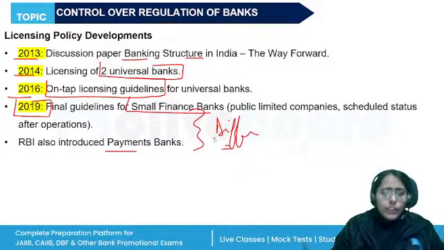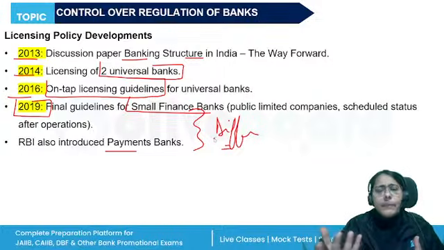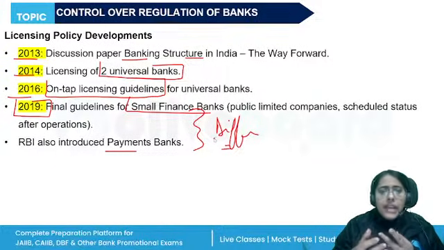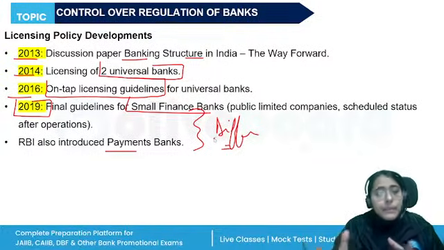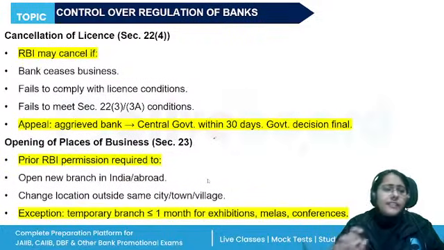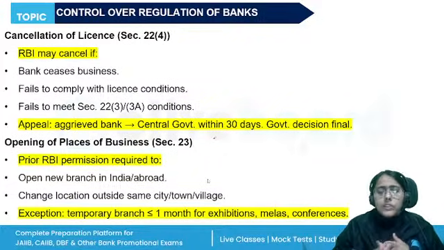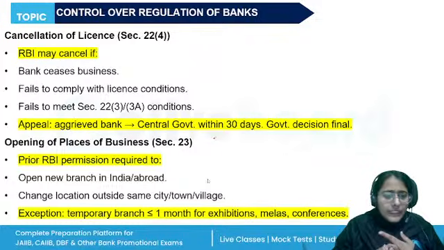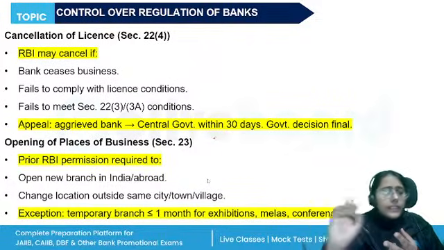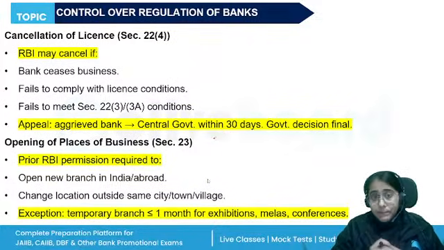For universal banks, the eligibility of the promoters will be checked, the fit and proper criteria, the shareholding, minimum voting equity capital requirement, the regulatory framework, all of these things will be checked, right? For the small finance bank also, RBI will check the eligibility criteria of the promoters and their scope of activities. We will be talking about it in the fifth unit in detail, right?